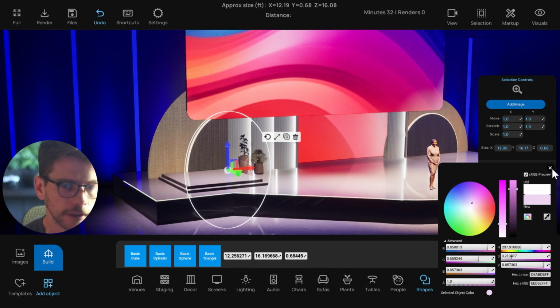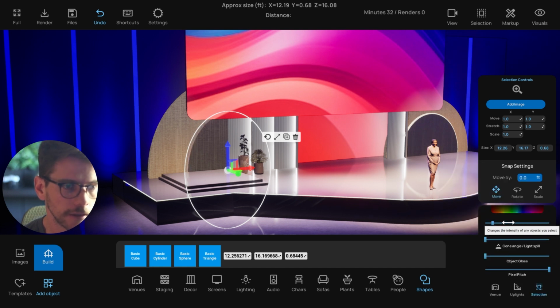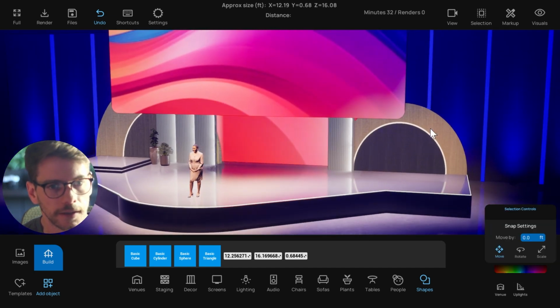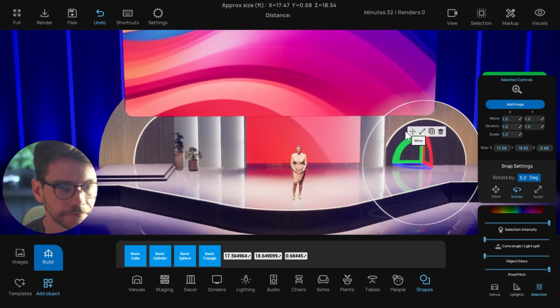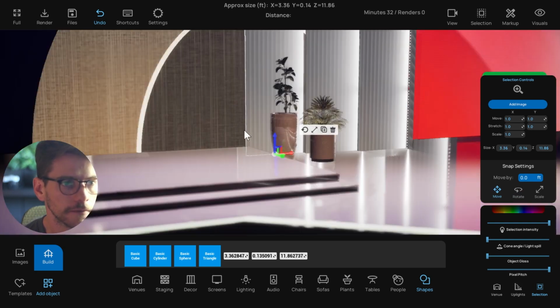Or actually, there's probably a texture on there. So I think all I did is just increase the intensity of it really high, so it made it look like it was glowing. Okay, so that's kind of how I did that. So that's the same thing over here. And then these were pretty simple.